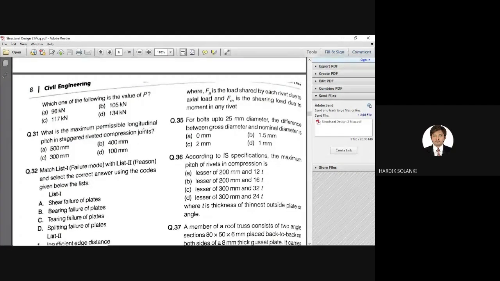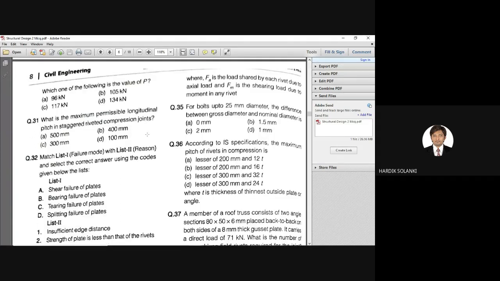For staggered riveted compression joints, the value of maximum permissible pitch is 300 mm. This is for the compression joint, staggered riveted joint. So the correct answer is option C, 300 mm.